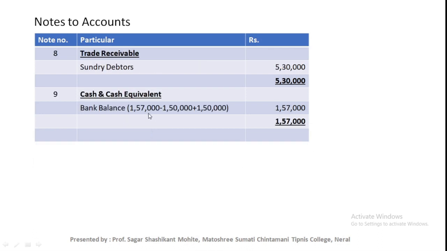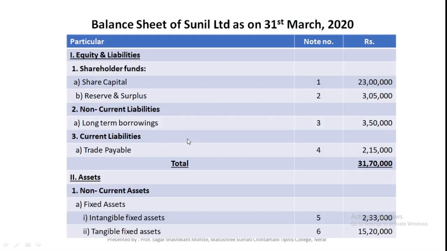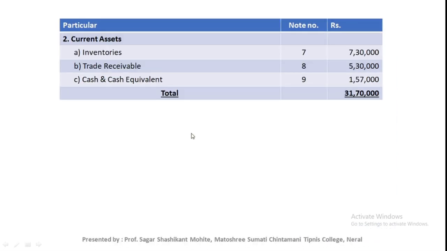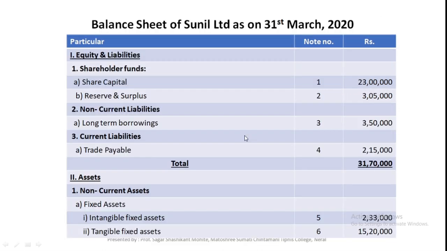Note number 9. The original balance of Sunil Limited is included in the second journal entry, minus in the third journal entry 1,50,000. That is the final balance of cash and cash equivalent, 1,57,000. The balance sheet is tallied for rupees 31,70,000.